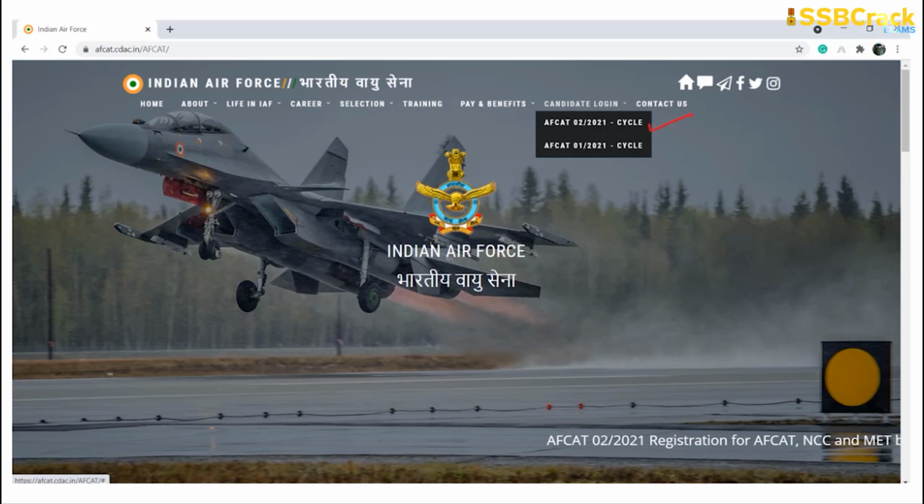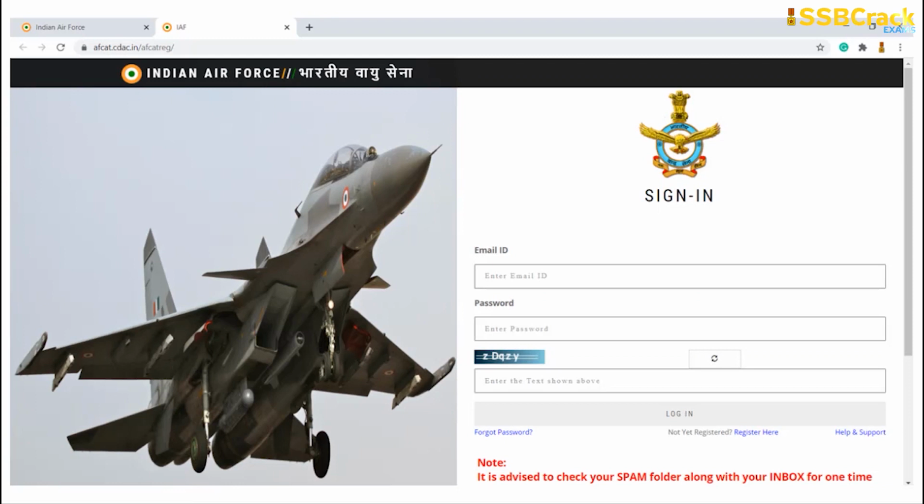You have to click on that. The moment you click on that, you will be redirected towards a new sign-in page. Okay, so you have not registered yet. If you're going through this for the first time, then even if you type your email ID or password and this particular captcha, it will tell you that you have not registered.